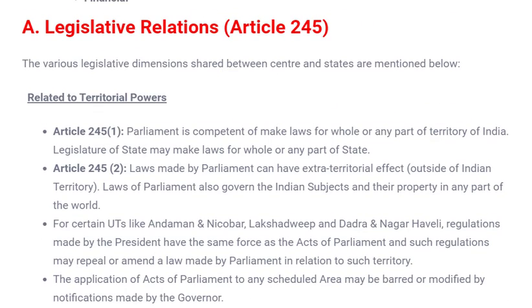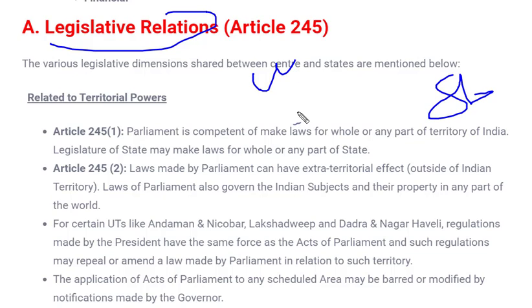As we have already studied in the previous video, the function of a legislative body, whether a parliament, the union legislature, or a state legislature, is to make laws for public welfare. So whatever laws are being made or amended are done by legislative bodies, whether union legislature or state legislature.